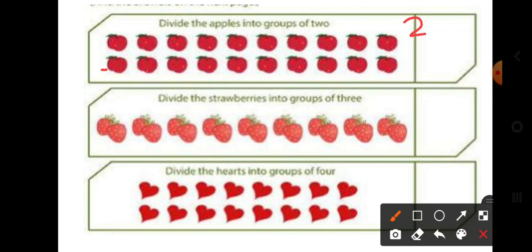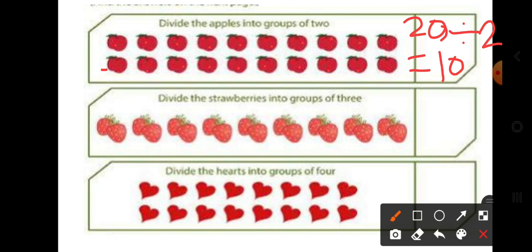20 divided by 2 will give you how much? 10. That is, in each group we will be putting 10 apples. That is, 2 groups will be there. In 2 groups we will be putting 10 apples each.